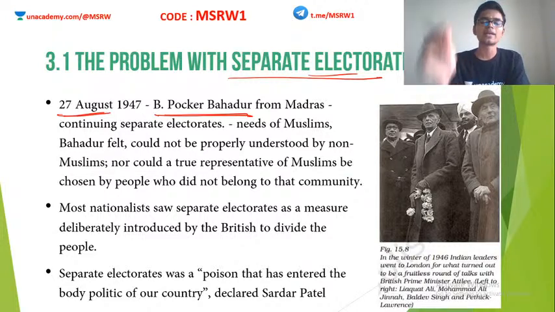He said that we have to continue these separate electorates because the needs of Muslims cannot be understood by other sections. The needs of Muslims cannot be understood by non-Muslim people. That is what Bahadur felt. He also said that a true representative of Muslims cannot be chosen by people who do not belong to that community.